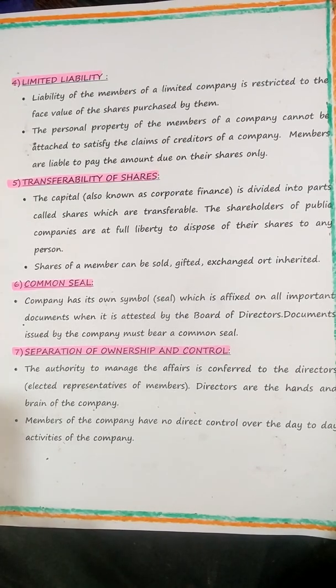So we have seen seven points now, children. What are the main seven points? Once again, can I tell you? The first one was registered company, separate legal existence, limited liability. Fifth one was transferability of shares. Sixth one, common seal. Seventh one is separation of ownership and control. So I think with this, children, I am going to close the session as I have been told that I should finish within a certain time.